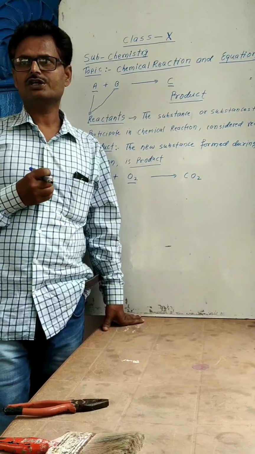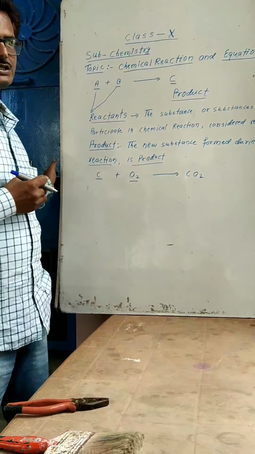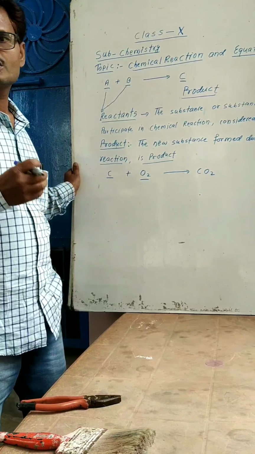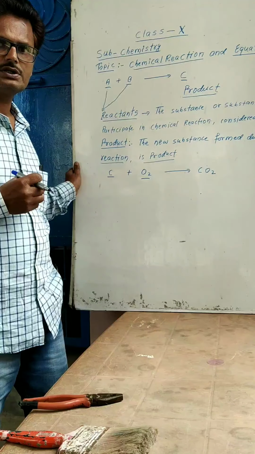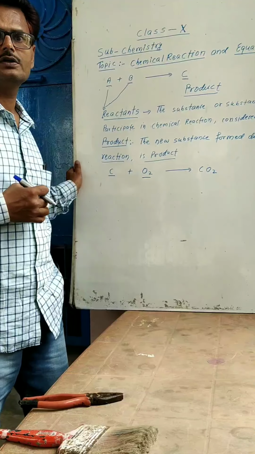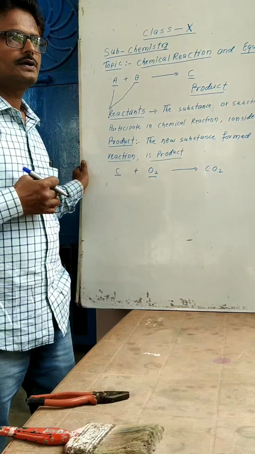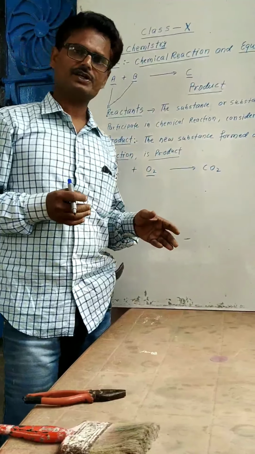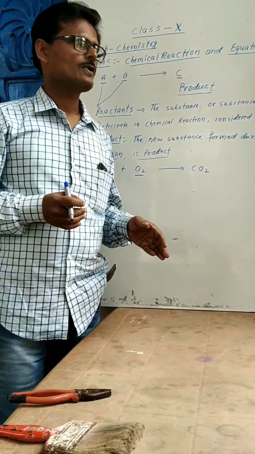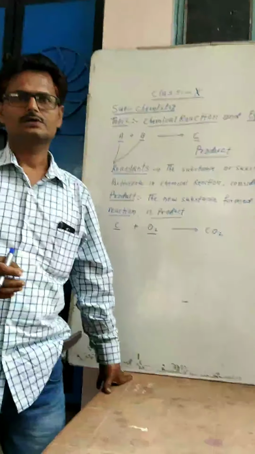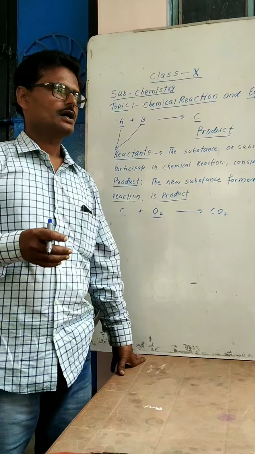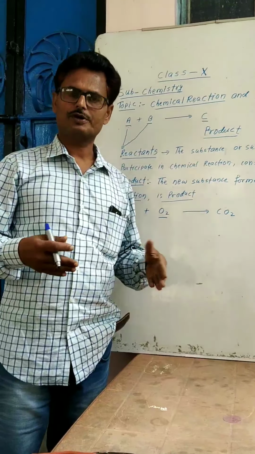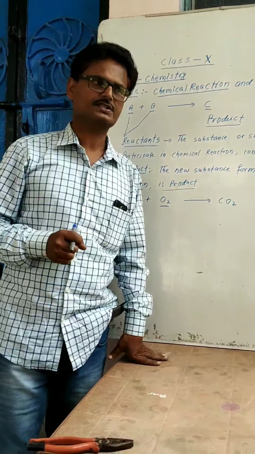The chemical reactions that take place naturally are the fading of color, curdling of milk, discoloration of cloth, digestion of food, the photosynthesis taking place in green plants, as well as the respiration taking place in our body or the body of all living things.